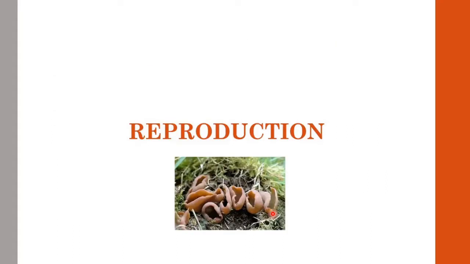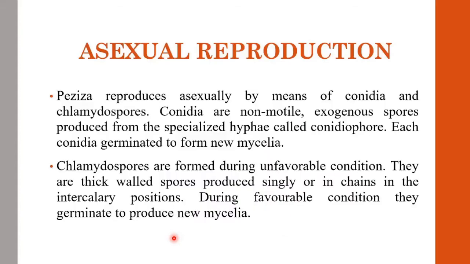Next is its reproduction. Phaceae reproduces asexually and sexually. Asexual reproduction is less common, and it takes place by the formation of two types of spores called conidia and chlamydospores. As you all know, conidia are non-motile exogenous spores produced from specialized hyphae called conidiophores. Each conidium germinates to form a new mycelium of Phaceae.